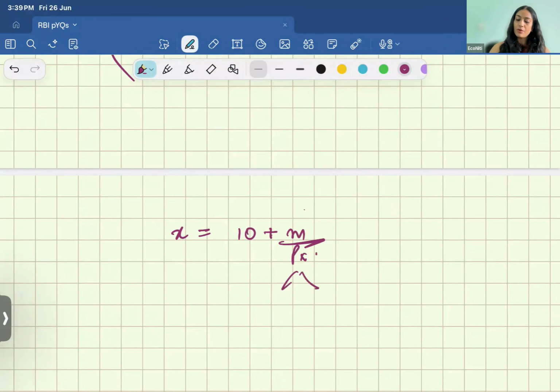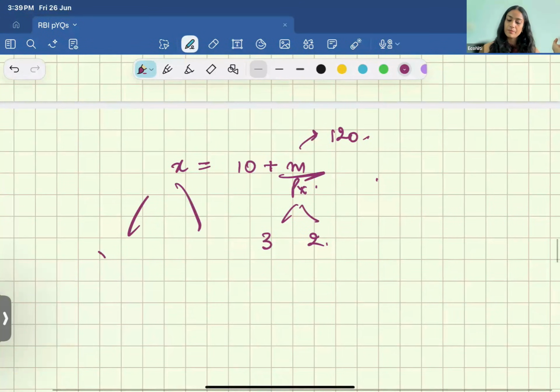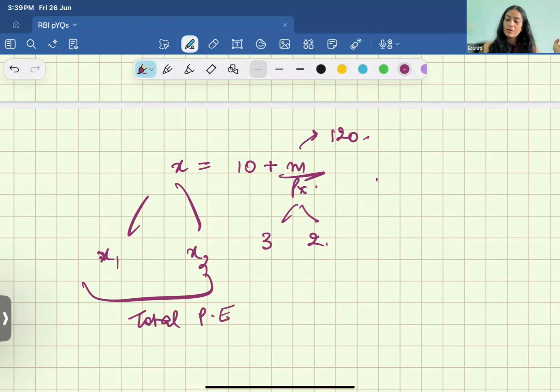So you will keep your m as 120. You will keep your px as 3 and then as 2, and then you will find the x1 and x2. This will be your total price effect. When I solved it, I found my x1 was 14, x2 was 16. हाँ, बहुत सिंपल है ये.